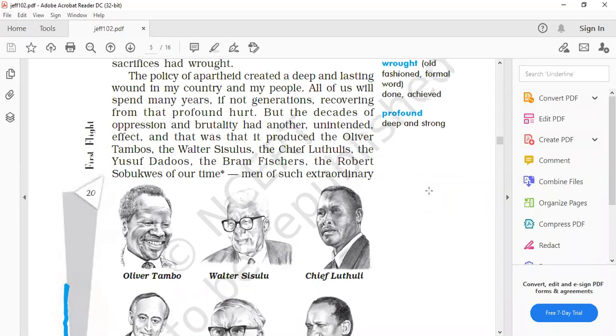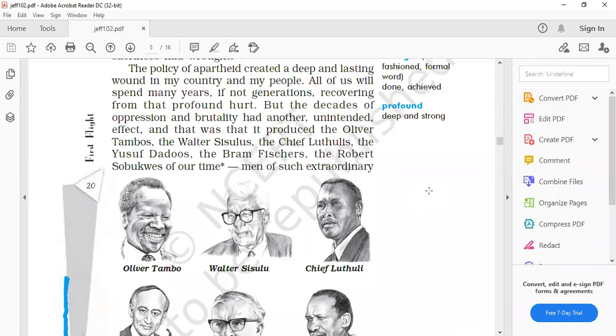But the decades of oppression and brutality had another unintended effect. लेकिन इन decades में, दशकों, 10 साल के लिए एक decade use किया जाता है, तो इन decades में कहते हैं जो हमने oppression और brutality, जो हमने उनकी slavery और cruelty को सहन किया है, unintended effect, उससे एक ऐसा effect, एक ऐसा प्रभाव, एक ऐसा रिजल्ट भी हुआ है that is unintended, जो कि हमने सोचा भी नहीं था.